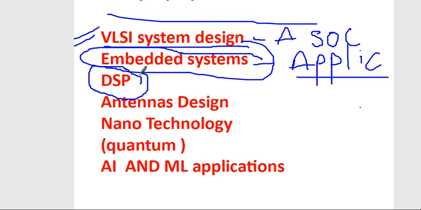Then the third one is DSP, that is digital signal processing. Using DSP chips, generally image processing, audio processing, anything you can do under DSP using the tool called MATLAB. This is also very useful. Using that MATLAB software, you can do any applications under embedded also, embedded systems with IoT. Many applications you can do using this MATLAB software. So these three are common.